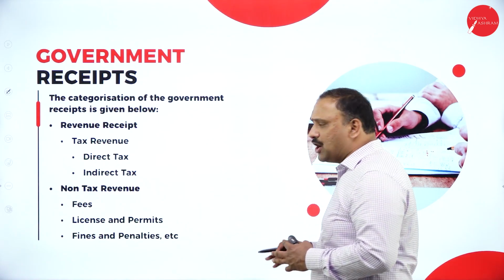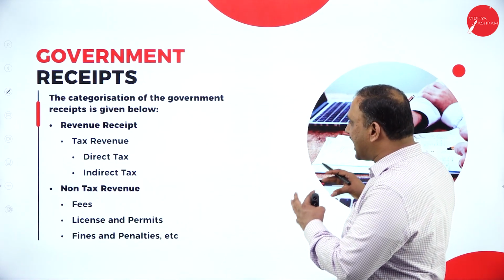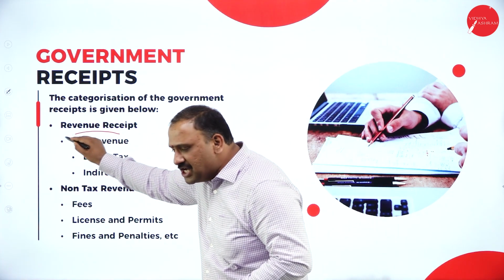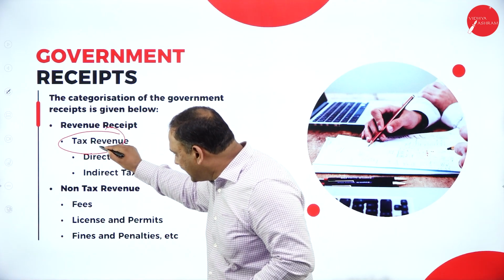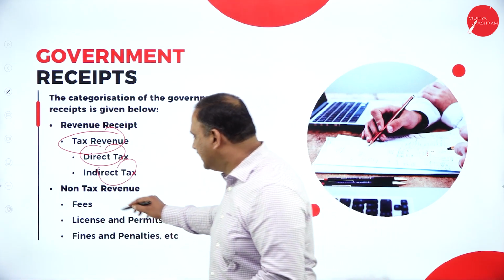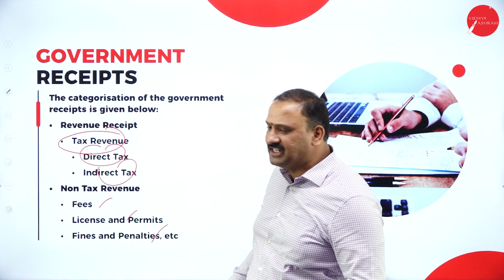Let's talk about the government receipts. The categorization of government receipts is given below. Revenue receipts mean we get revenue from tax, from direct tax and indirect tax. And what about the non-tax revenue, like fees, licenses and permits, fines and penalties?